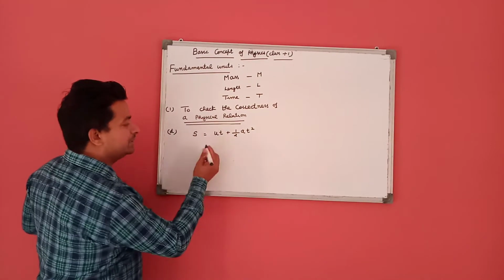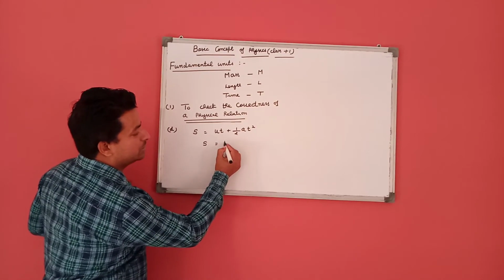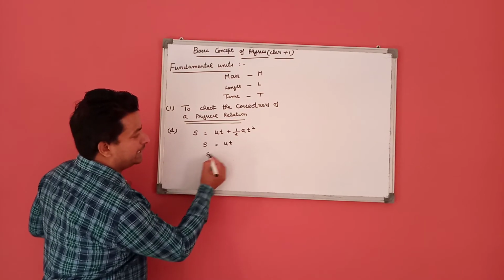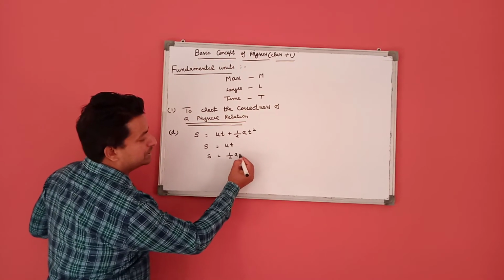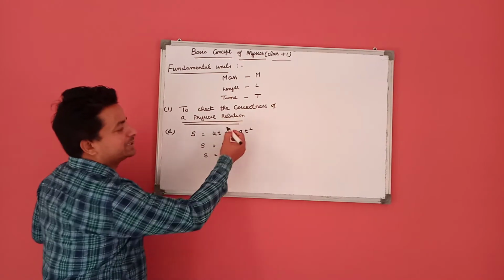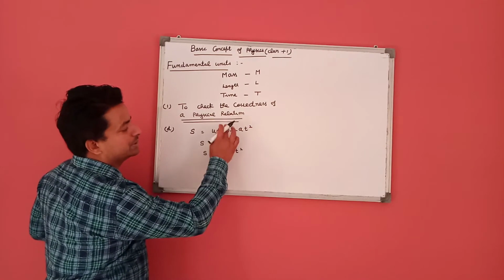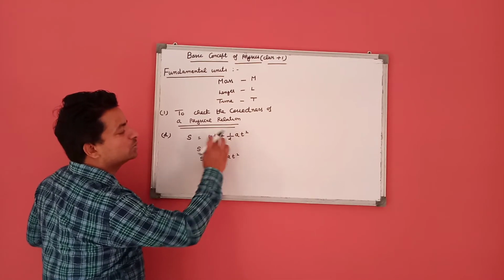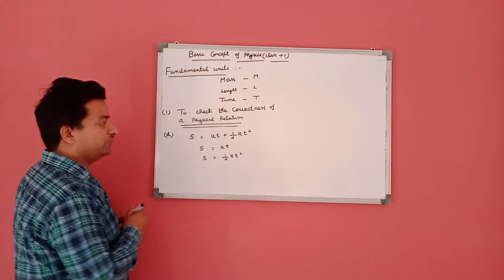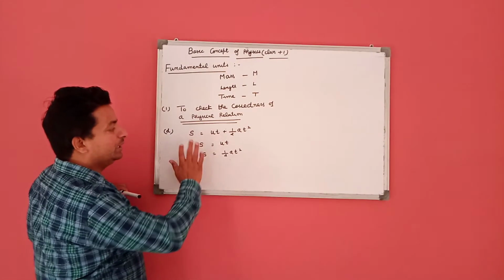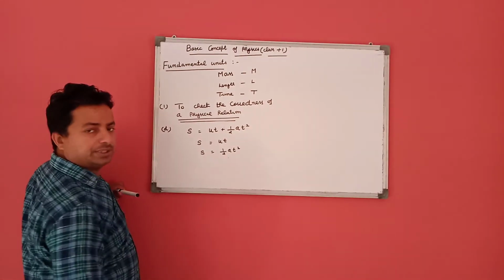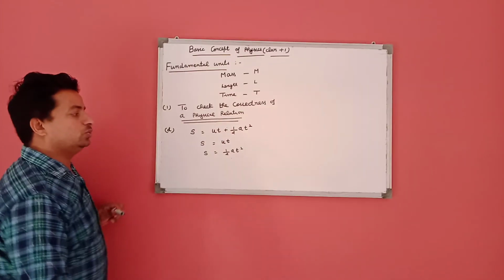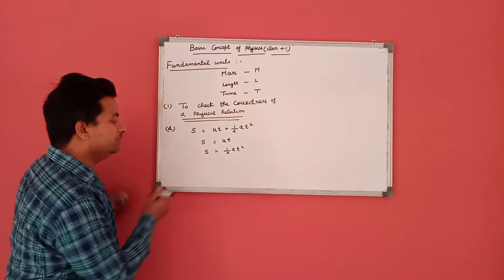When we split this equation, s is equal to ut and s is equal to half at square. In dimensional analysis, the plus or minus sign has no importance. We check first s is equal to ut, then s is equal to half at square. If these are equal, then this relation is physically possible.